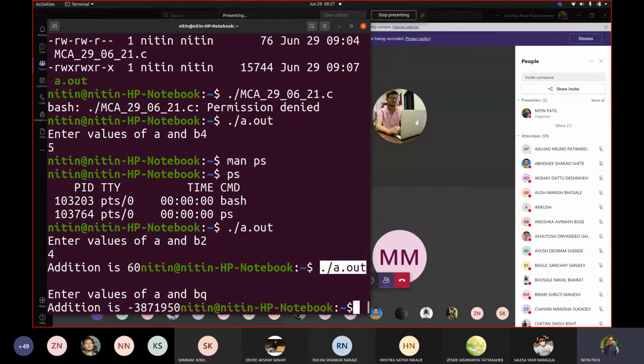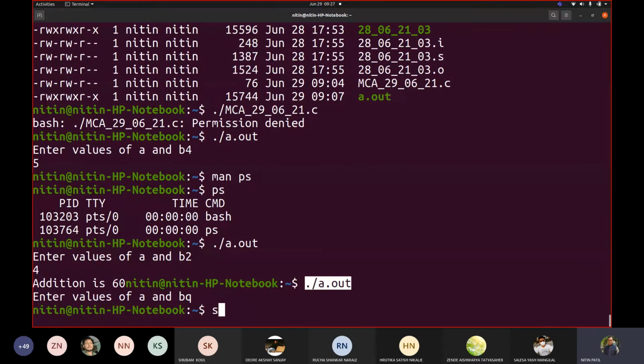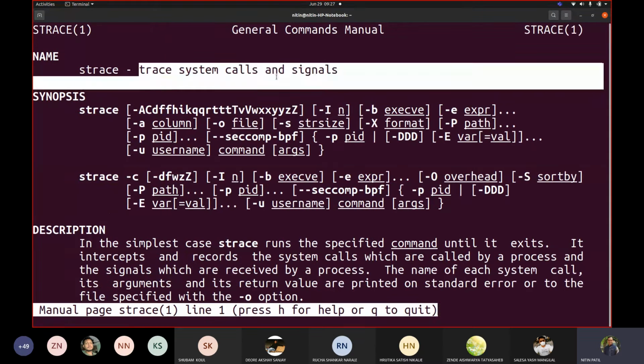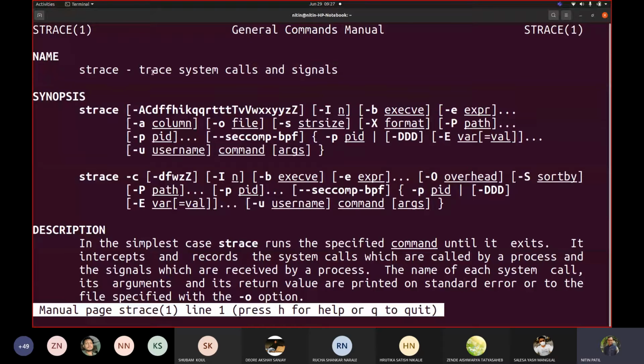Now let me terminate this code and let me show you what information this process can contain. So let me write this strace. What is strace? I am going to talk about this in the next session about system calls, but it says: trace system calls and signals.